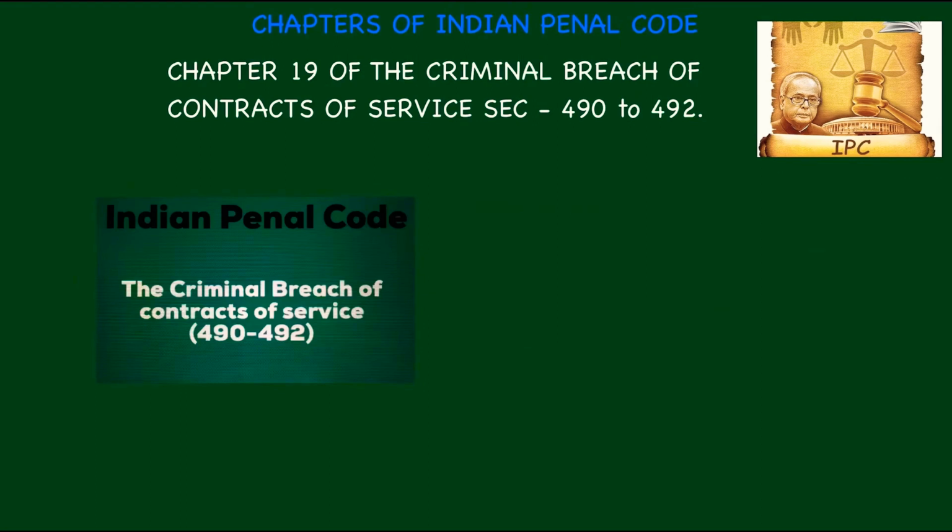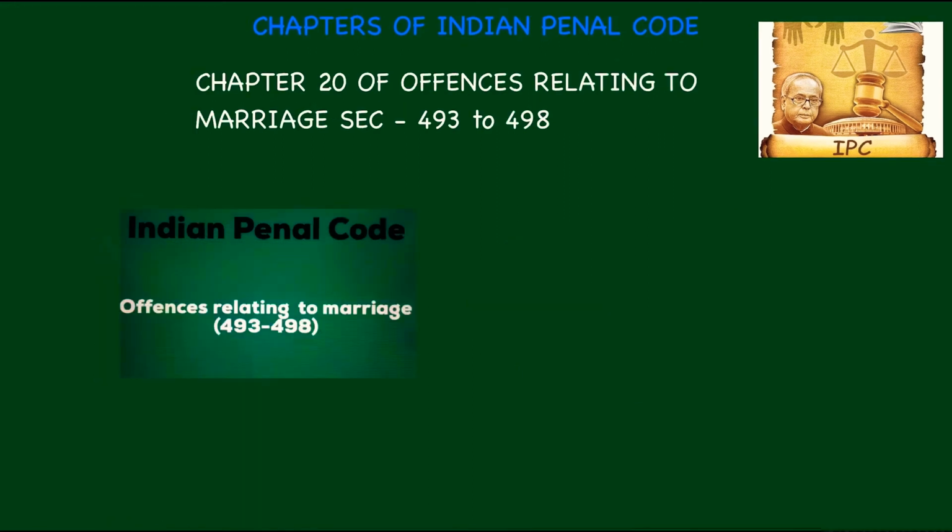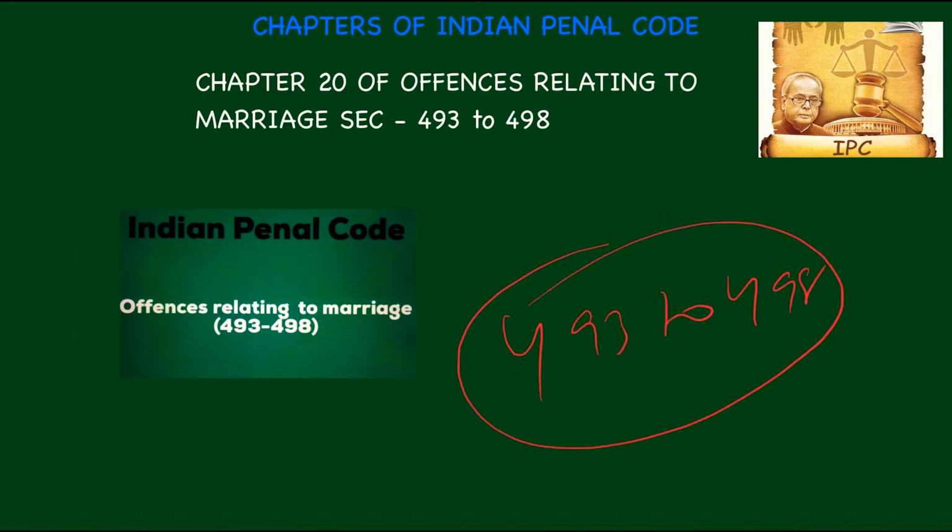Chapter 19 is Of the Criminal Breach of Contracts of Service, section 490 to 492. Chapter 20 is Of Offences relating to Marriage, section 493 to 498.